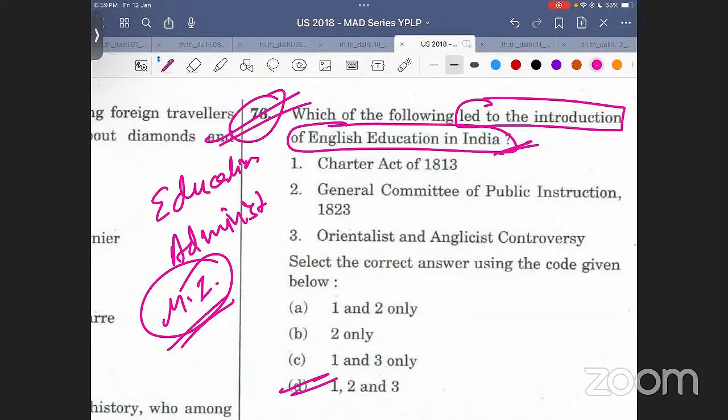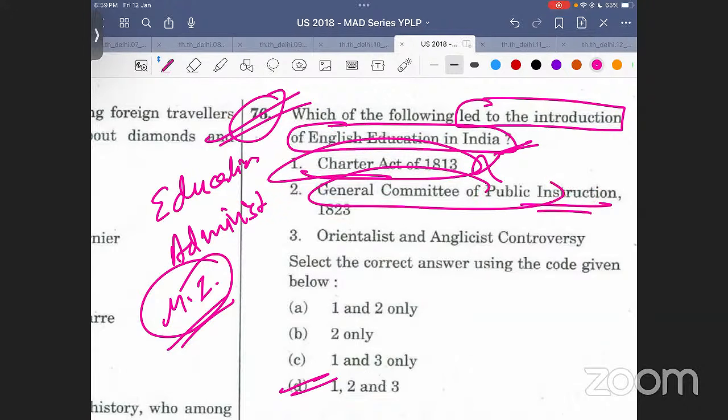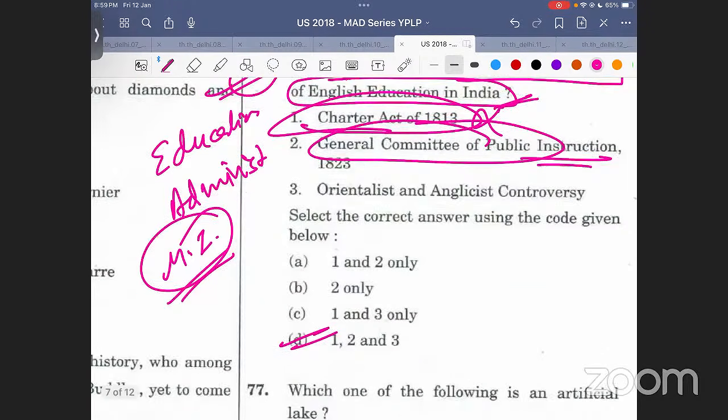You don't have to sit and read the entire Charter Act. आपको क्या लग रहा है, एग्जामिनर बैठ के पूरा Charter Act... I was about to say, एग्जामिनर पूरा Charter Act पे बैठ के, but then I thought कि नहीं बोलना चाहिए, but शायद मैंने बोल ही दिया। Okay, खैर, so obviously nobody is reading the entire Charter Act यार, है ना? Nobody is reading the entire instructions of the General Committee of Public Instruction. Nobody is doing that. They just simply look and simply move ahead.